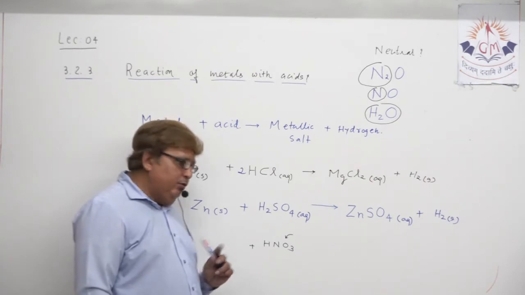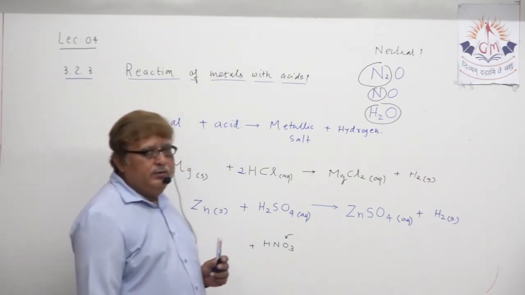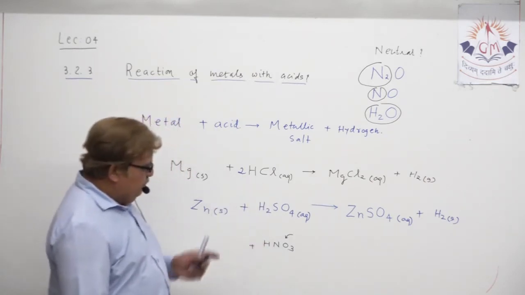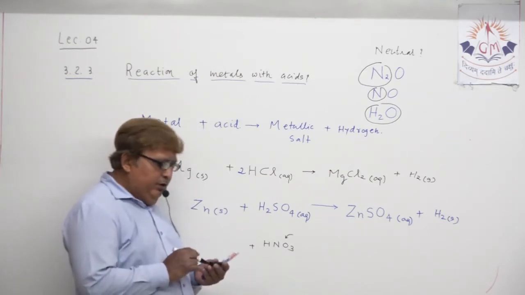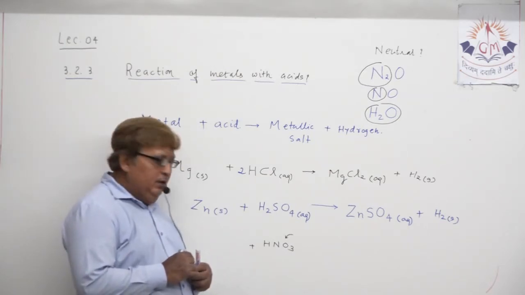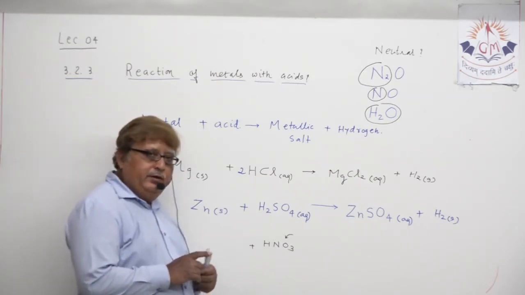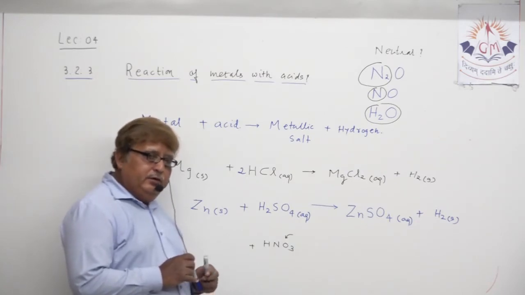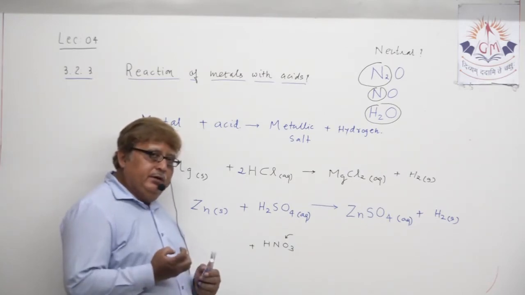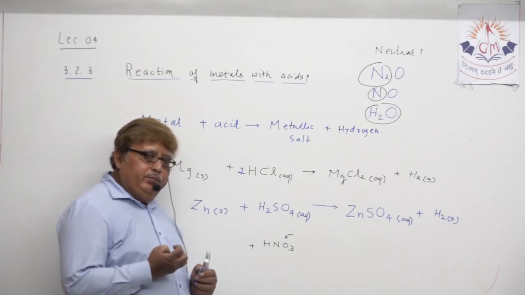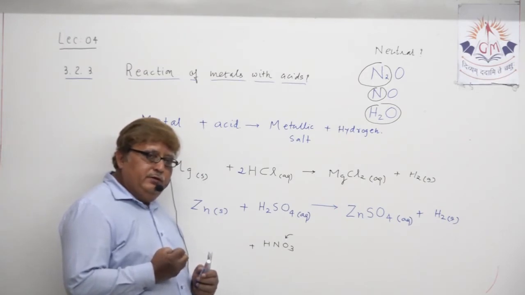Understand actually what happens if you just compare these three acids. So nitric acid is ultimately one type of oxidizing agent.